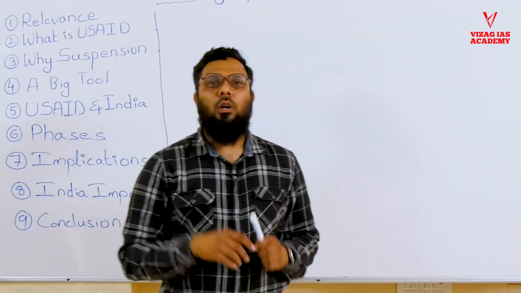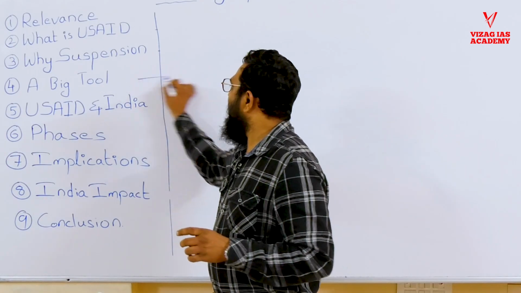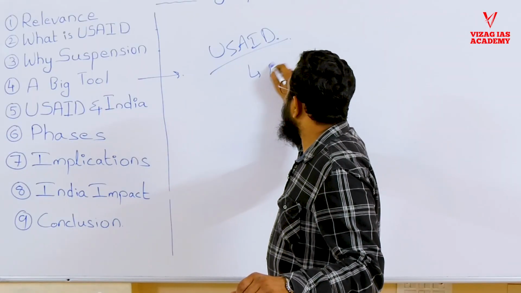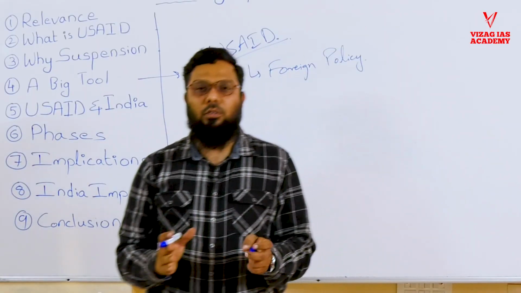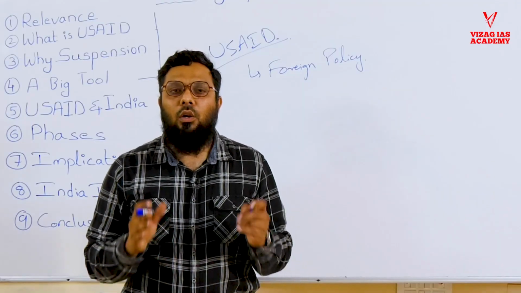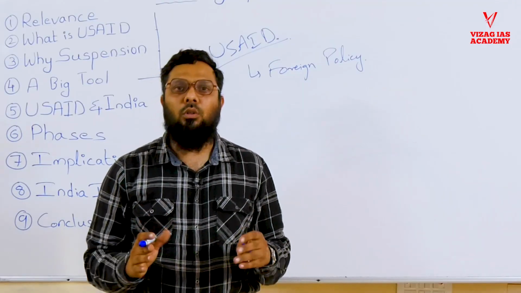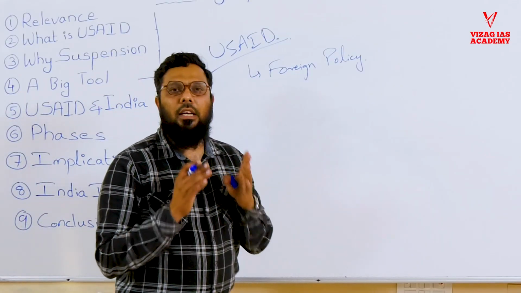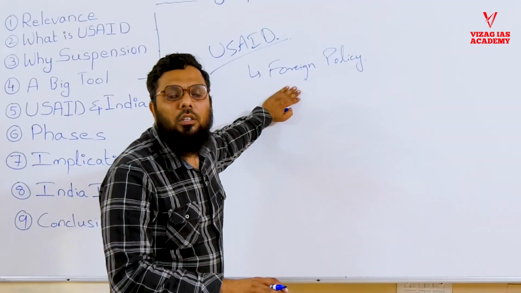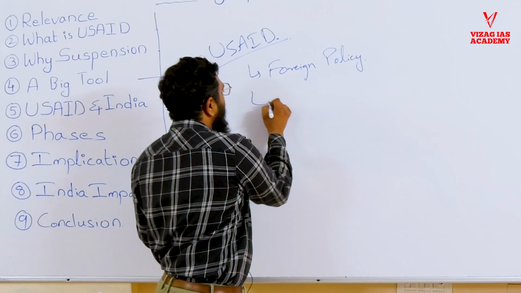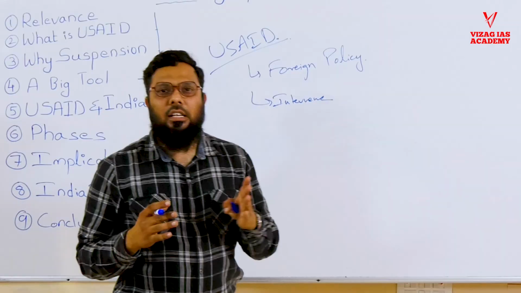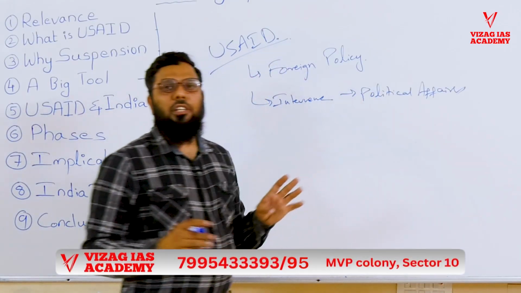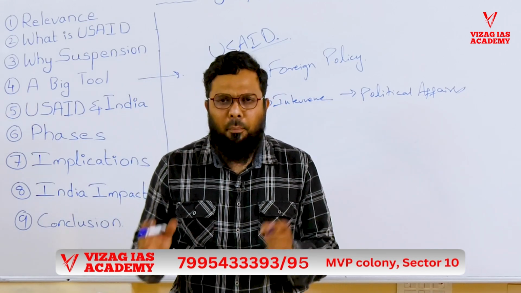Now this leads us to the next topic, that is a big tool. What is a big tool? USAID. How is it a big tool? It is used in foreign policy. As the proponents of USAID are saying, they lose control internationally, they lose control overseas. That is what we can say. For the past many decades, USAID was used as a foreign policy tool. It was used to intervene in the political affairs of various countries, meddling.